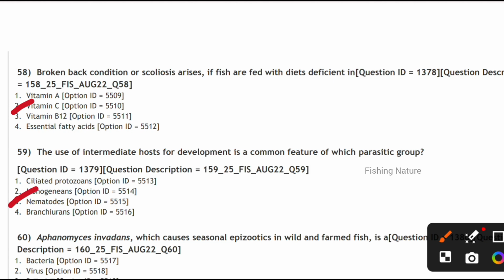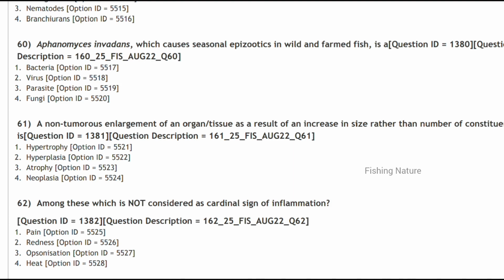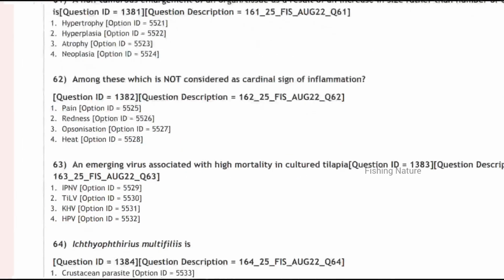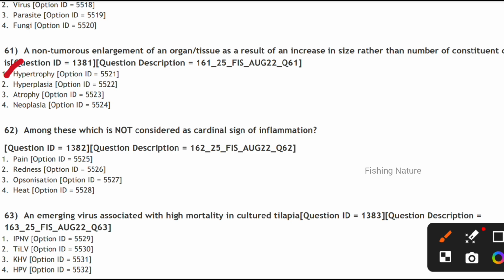Next, the Aphanomyces invadens which causes the seasonal epizootic. It is caused by fungi. Next, non-tumorous enlargement of an organ or tissue as a result of increase in the size rather than the number of cells is the hypertrophy condition. And among this, which is not considered as a cardinal sign of inflammation, is the opsonization.